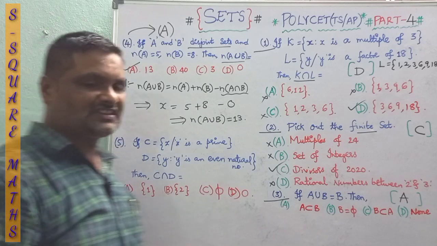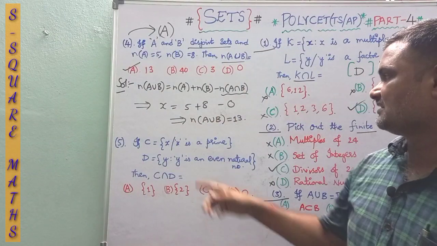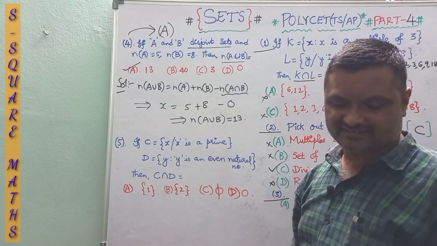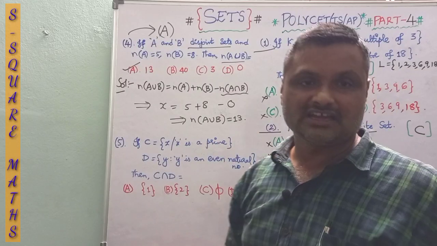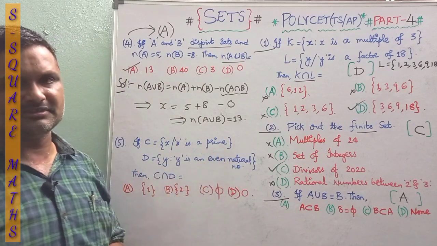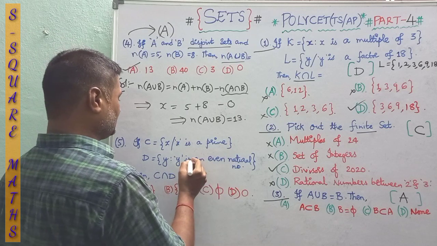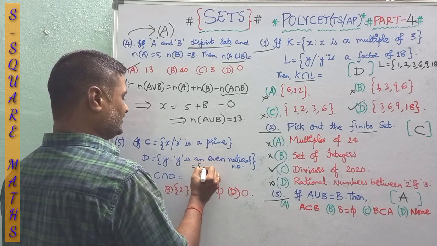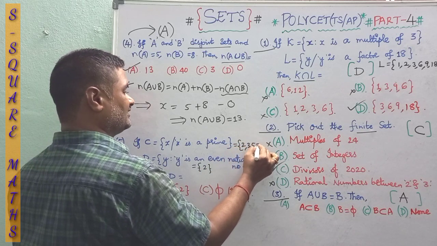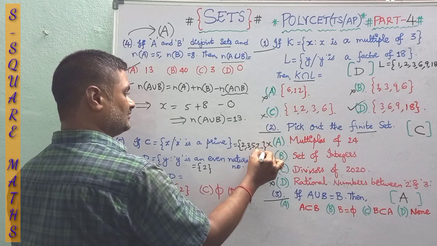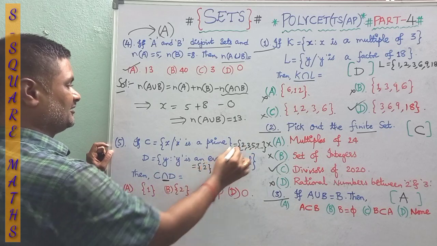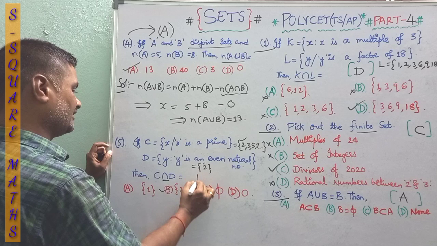Coming to the fifth one, C and D are the two sets given. C is x such that x is a prime, D is y such that y is an even natural number. Then C intersection D. There are infinitely many primes, and y is an even natural number. So D is 2, 4, 6 and so on, and C is 2, 3, 5, and so on. They asked C intersection D, so the common element is nothing but 2. So here it is B option.